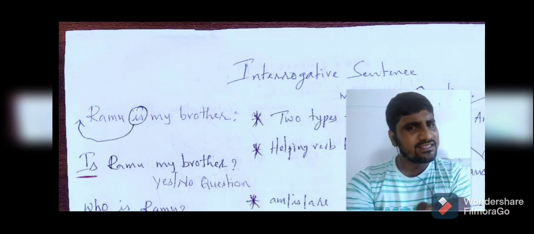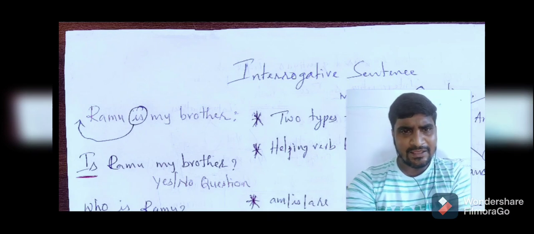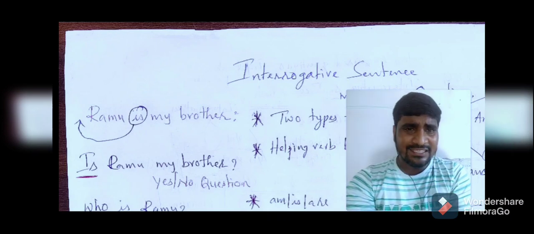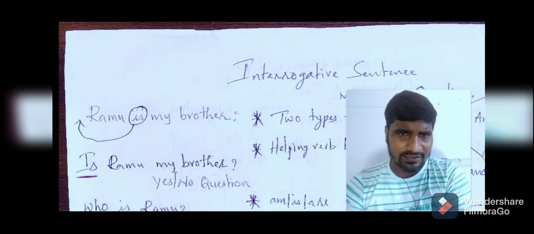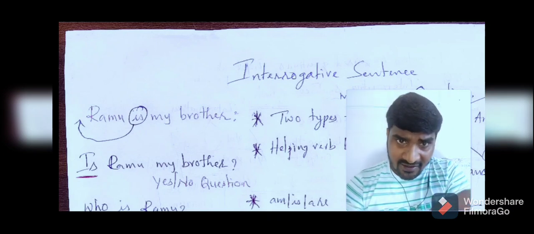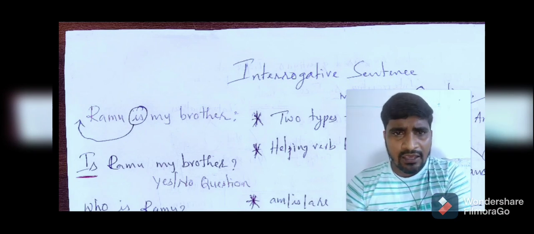I told you, if there is a helping verb after a noun or pronoun, that's an assertive sentence. To convert this assertive sentence into an interrogative, we have to do only one thing. I circled is, and there was an arrow mark before Ramu. So I used is before Ramu, right?